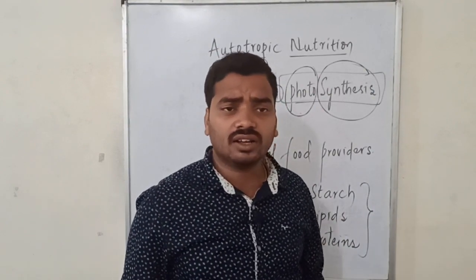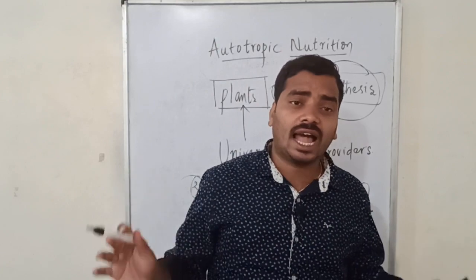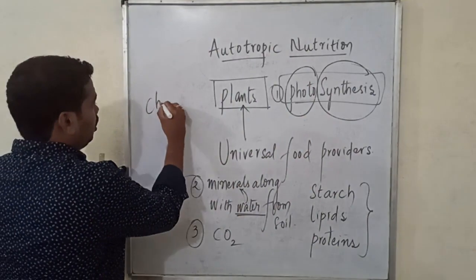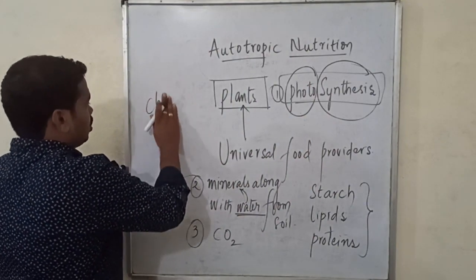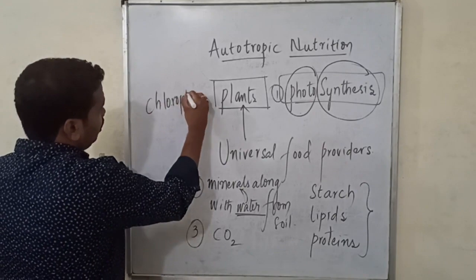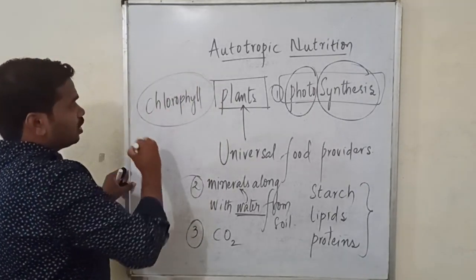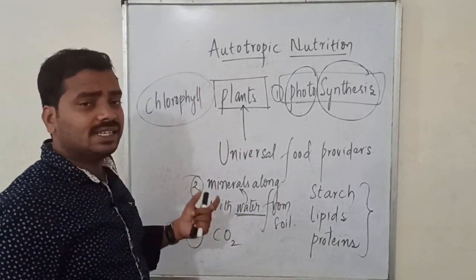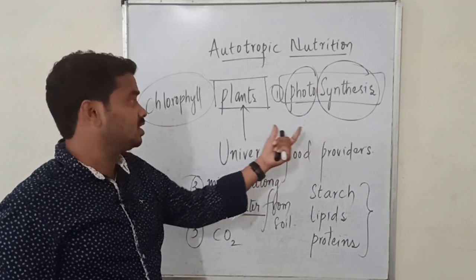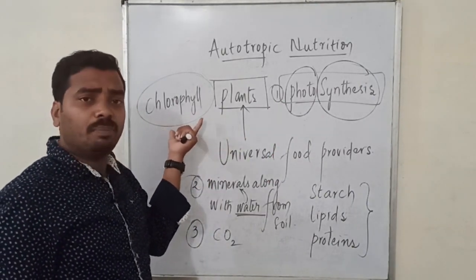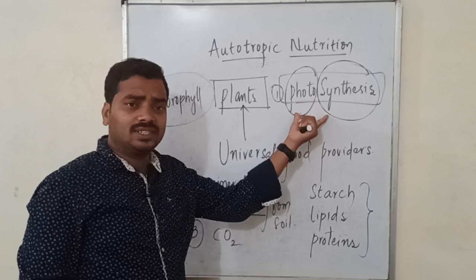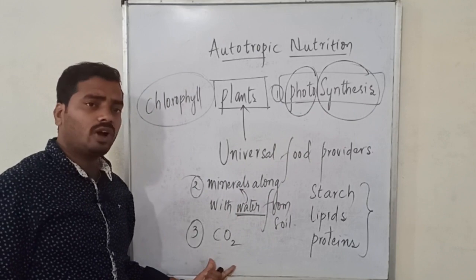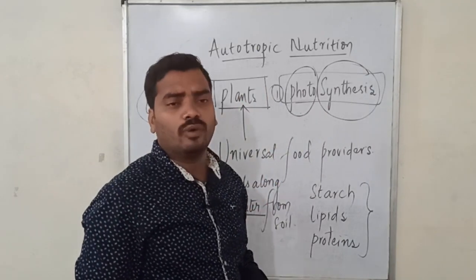Are these three enough? No. The plant has a specific pigment called chlorophyll, which is present within the chloroplast of the plant cell. This chlorophyll pigment carries out the photosynthesis process. It enables the plant to absorb light energy, and using this light energy with water molecules and carbon dioxide, the plant performs photosynthesis.